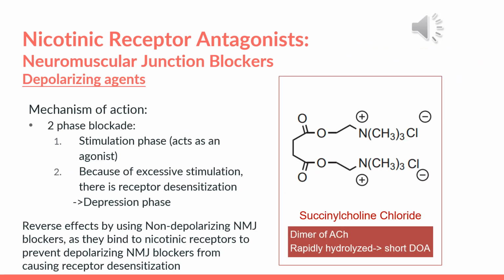The mechanism of action of depolarizing agents is more complicated. It's a two-phase blockade, whereby the first phase is a stimulation phase, where the agents act as an agonist that would bind to the receptor and cause stimulation. However, because this agent does not detach from the receptor, it causes continuous and excessive stimulation, leading to receptor desensitization, or the depression phase. An example of one of these agents is succinylcholine, which is a dimer of acetylcholine, if you noticed, and it's rapidly hydrolyzed in an aqueous medium, so it has a very short duration of action.